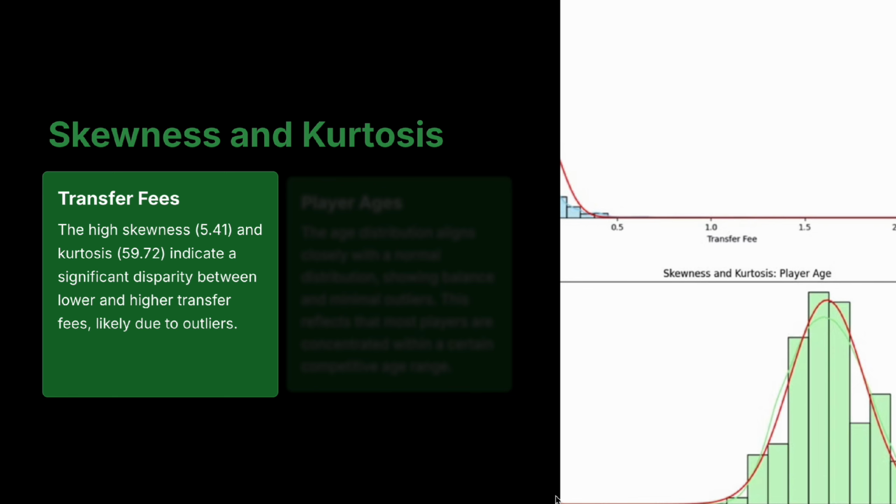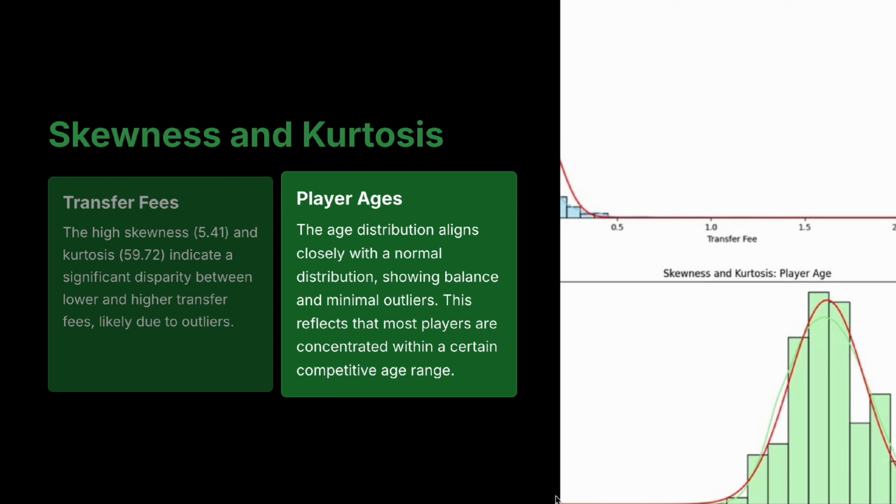For player ages, the distribution is more balanced and resembles a normal curve. Most transfers happen within the prime competitive age range, around 24 to 26 years old.